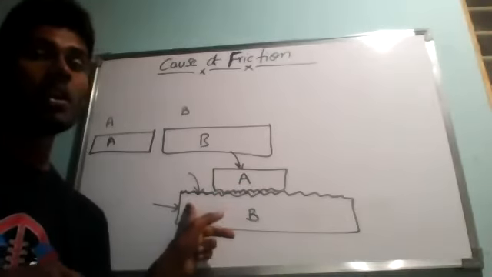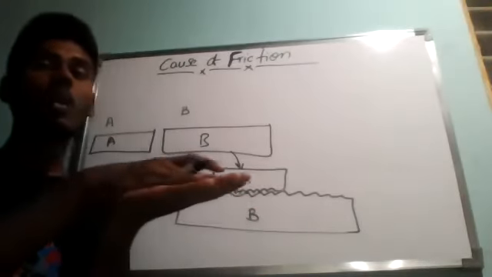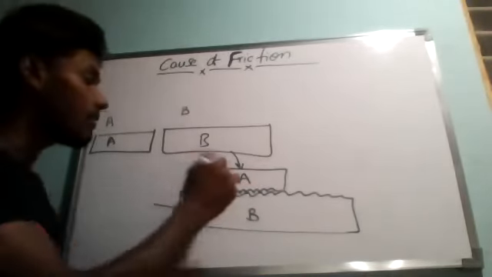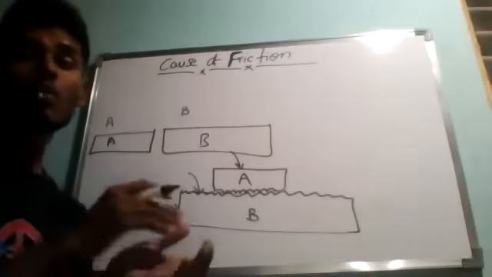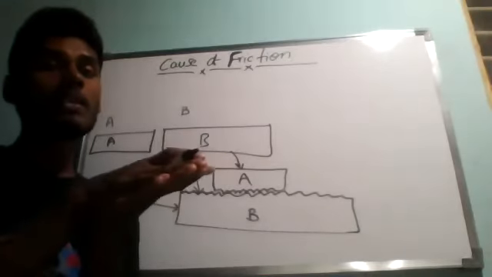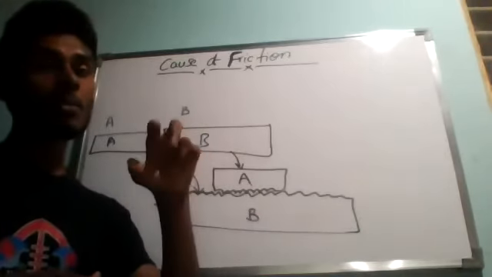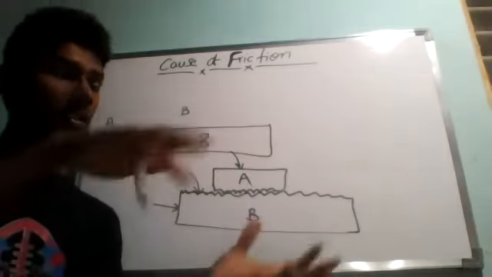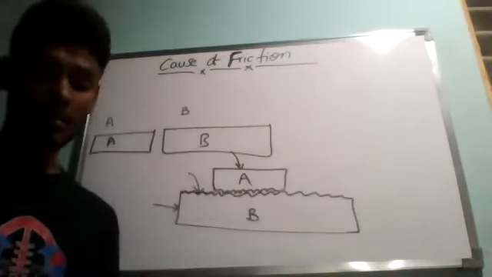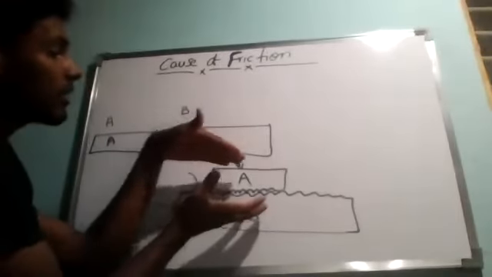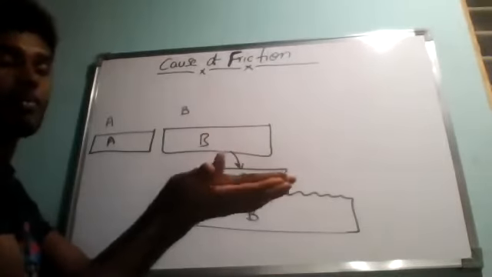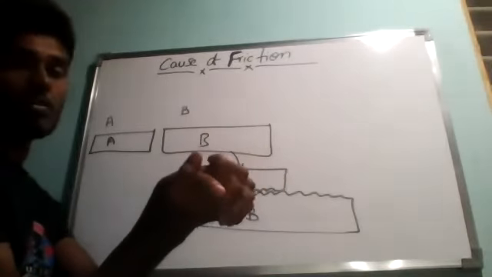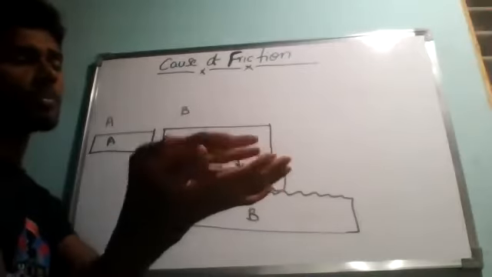So now, when we pull the upper wooden block A over the wooden block B by applying some amount of force, the irregularities of the rough surfaces will get entangled. If we just keep wooden block A and wooden block B normally, nothing will happen. Some amount of interlocking will take place, so the frictional force may be very less.